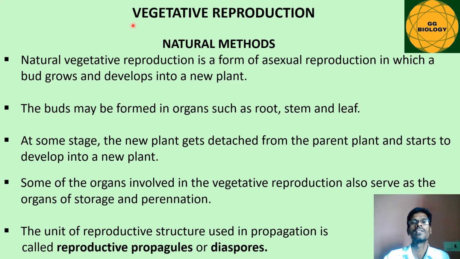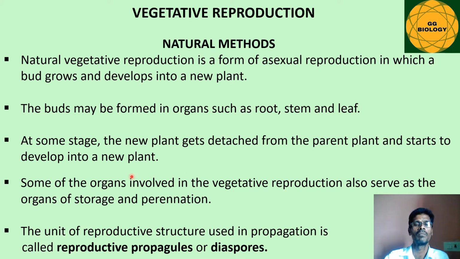So to begin with, let us see vegetative reproduction, under which we are going to see natural methods. This question we may get from a 2-mark point of view. Define natural vegetative reproduction. Natural vegetative reproduction is a form of asexual reproduction in which a bud grows and develops into a new plant. The bud may be formed from any organs like root, stem or leaves. So any part of the plant body like root, stem as well as leaves may give rise to a young plant. At some stage the new plant gets detached from the parental body and starts to develop into a new plant.